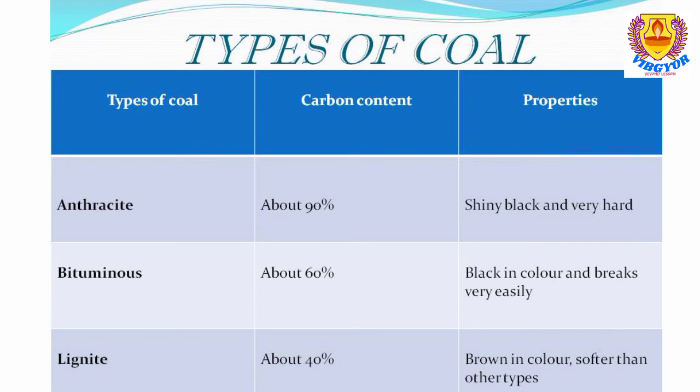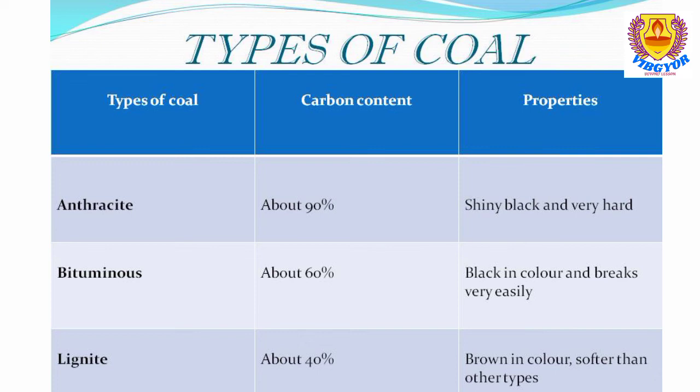Next one, we know there are different types of coal. There are different varieties of coal, and we classify the coal into different categories based on the amount of carbon present. Based on the amount of carbon present, coal can be of three types. So there are four types, but as per our textbook, there are three types. They are anthracite coal, bituminous coal, lignite coal. Note the names once again: anthracite, bituminous, lignite.